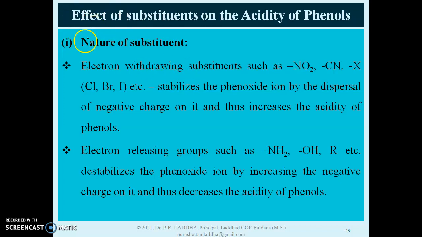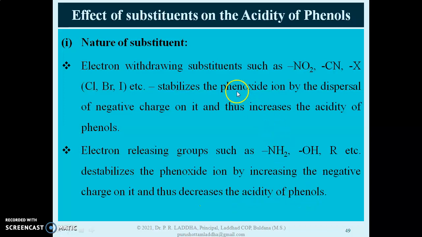So electron withdrawing substituents such as nitro, cyano, halogens, that is chlorine, bromine and iodine, stabilize the phenoxide ion by the dispersal of negative charge on it, and thus increase the acidity of phenols. On the other hand, electron releasing groups such as amino, hydroxyl, alkyl groups will destabilize the phenoxide ion because they increase the negative charge on it, and thus decrease the acidity of phenols.